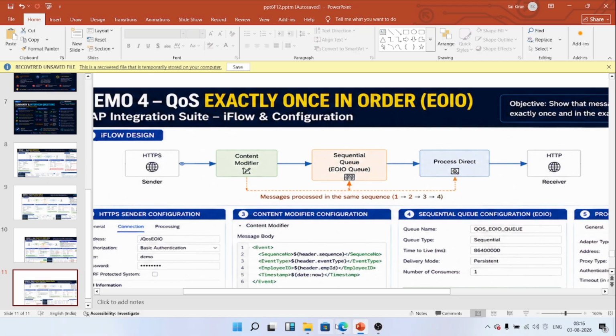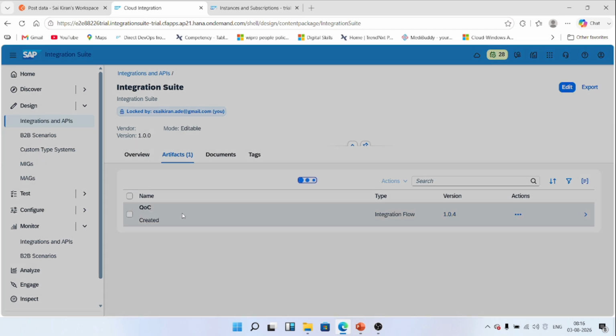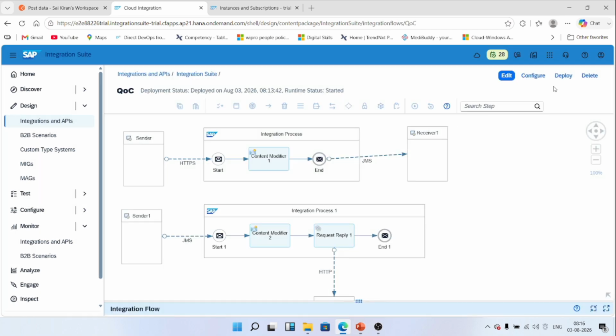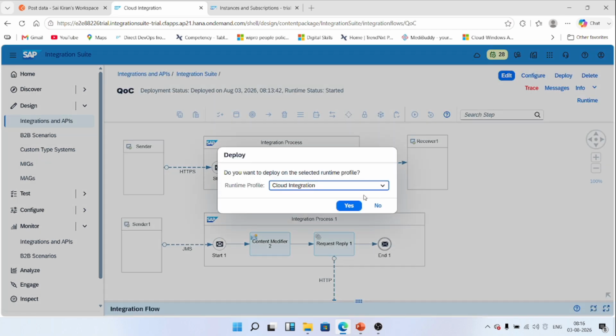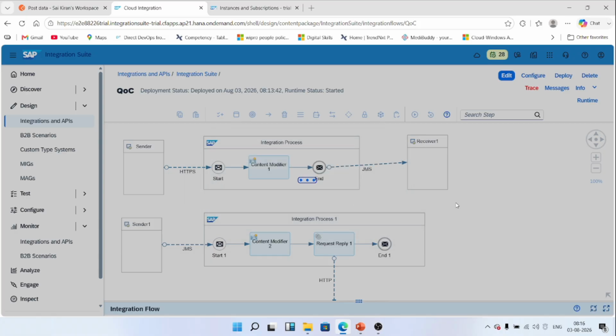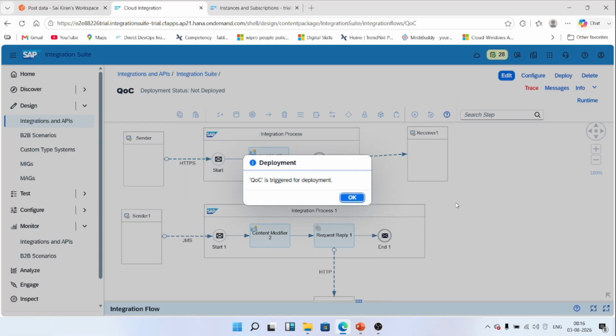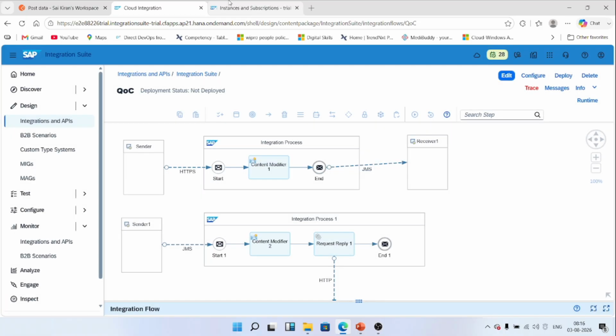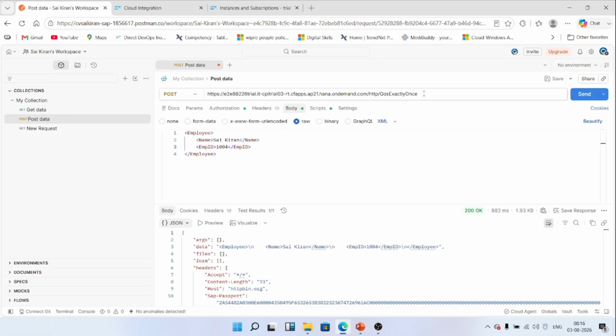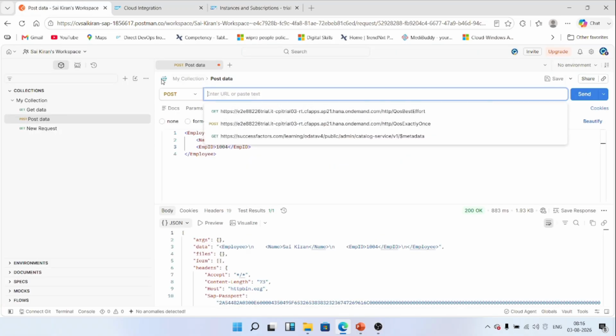So let's see how we implement it in a business scenario. I'm opening it and deploying again. I will send 4 requests at a time. It will process all 4 in order.